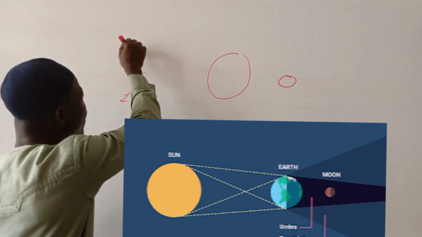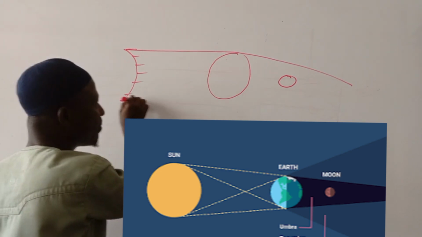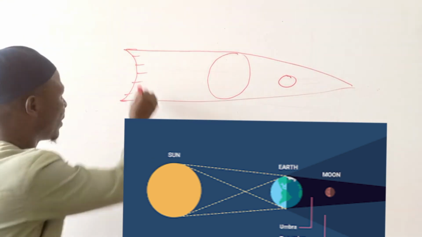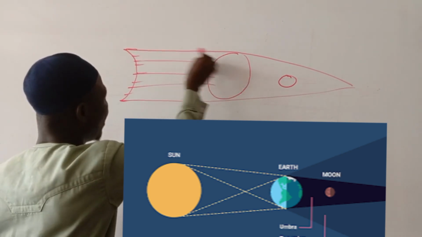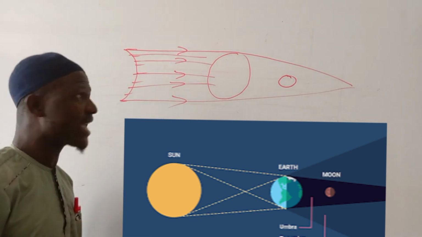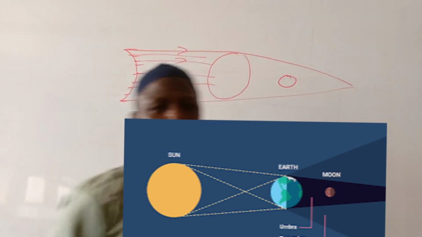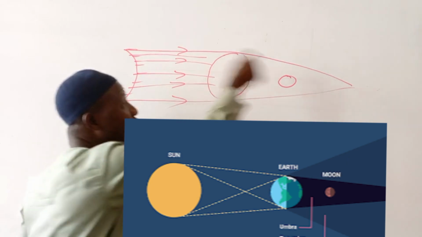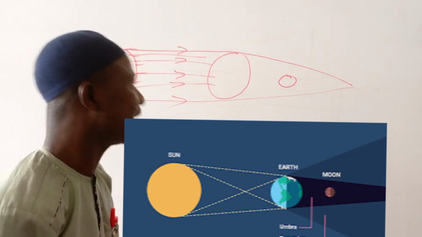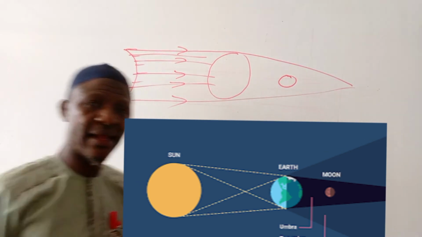The ray of light from here just comes like this, and the ray of light from here also comes like this. So what will now happen? The ray of light from here will be stopped here. In that case, this moon will be in total darkness, and we cannot see the moon. We cannot see the moon means eclipse of the moon. And that's what they call lunar.